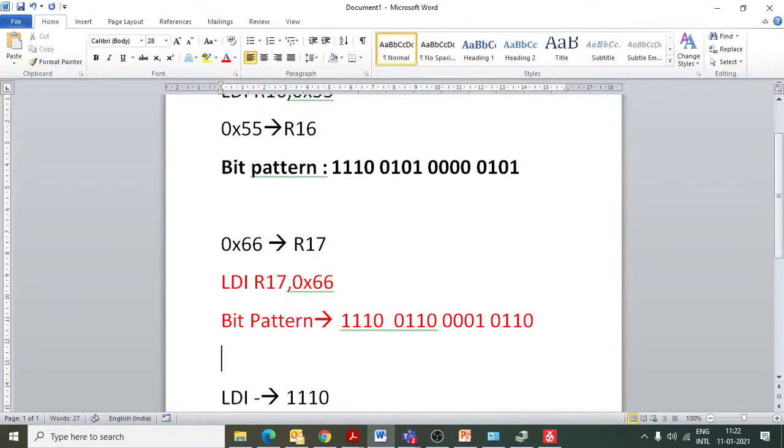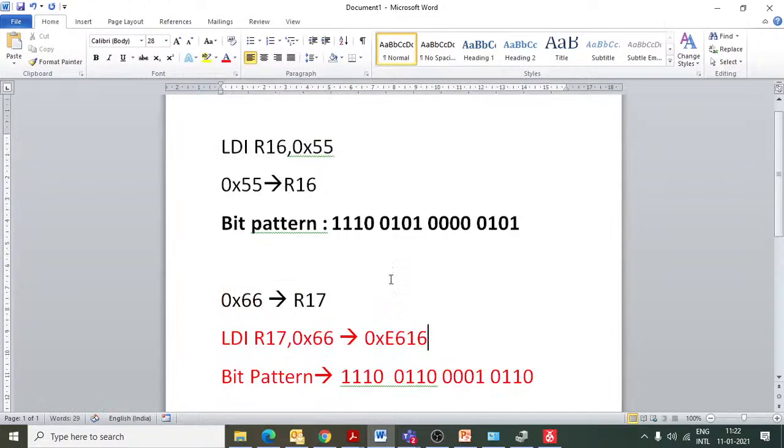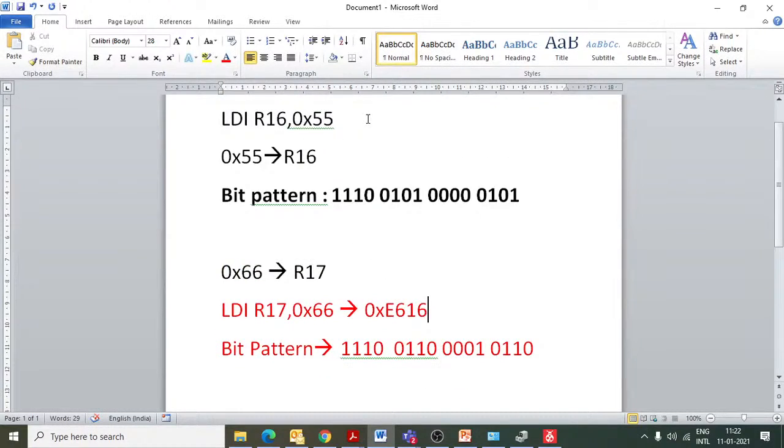And our hex code corresponding to this instruction will be 0xE616, let me write E6 in capital, and 16. So for the earlier instruction the code generated was 0xE505, but for this instruction the code generated is 0xE616 and the corresponding bit pattern generated is this.